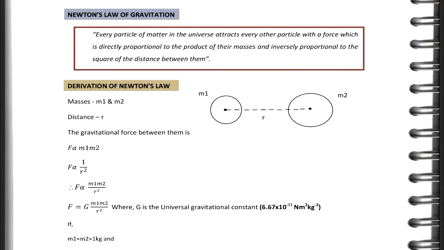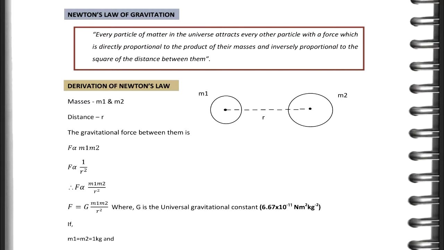Masses small m1 and m2, distance r. The gravitational force between them, F, is directly proportional to m1 m2. F is inversely proportional to the square of the distance. Hence capital F is directly proportional to small m1 small m2 by small r square. F equal to G into m1 m2 by r square, where G is the universal gravitational constant, which value is 6.67 into 10 to the power of minus 11 newton meter square kilogram power minus 2.